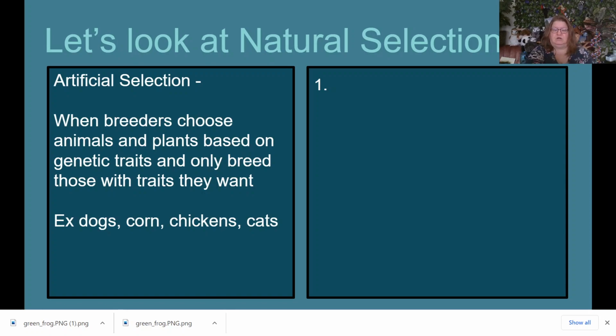If we want a dog that has a spotted coat, we're only going to let those dogs breed, and thus we have the Dalmatian. For instance, our Labrador retrievers that we looked at, by the breed standard, only have solid coats. Now that doesn't mean that Labrador retrievers never have spotted coats. It just means the breeders will choose to only let those dogs with solid coats breed. And then we get a Labrador retriever that would have solid coats.